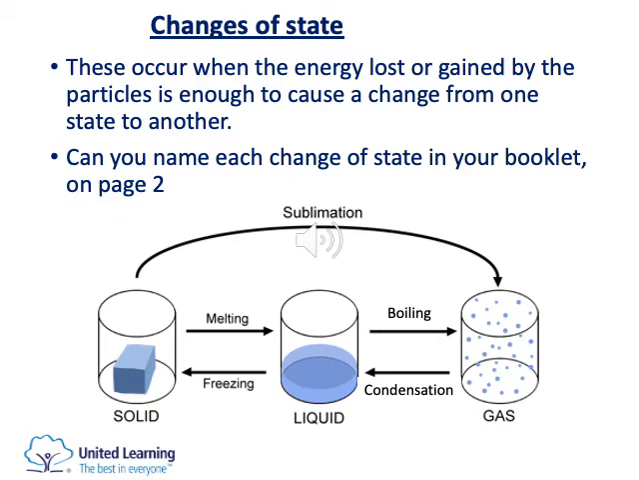A change of state often occurs when energy is lost by the particles or gained by the particles, and this is often enough to cause a change of state from one state to another. So if you look at the diagram on the PowerPoint/video, can you name these different states?